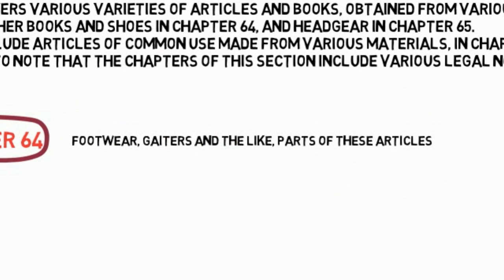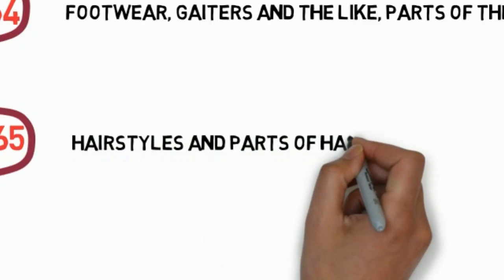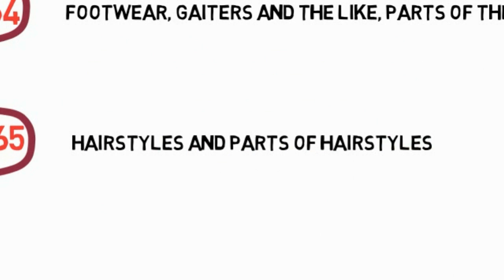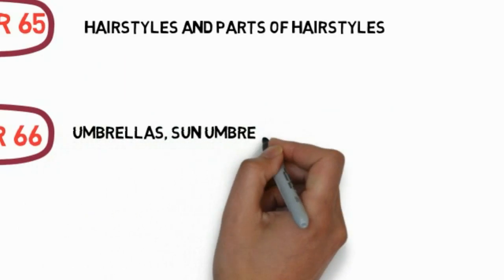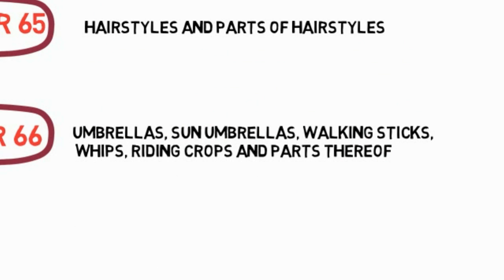Chapter 64: Footwear, gaiters and the like, parts of these articles. Chapter 65: Headgear and parts thereof. Chapter 66: Umbrellas, sun umbrellas, walking sticks, whips, riding crops and parts thereof. Chapter 67: Prepared feathers and down and articles made of feathers or down, artificial flowers, articles of hair.